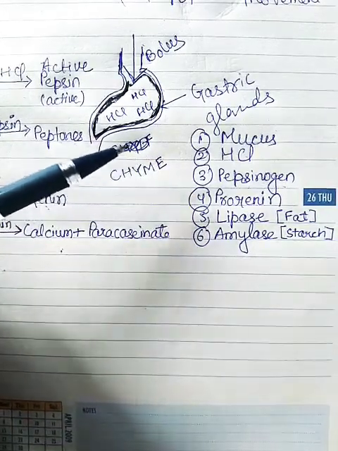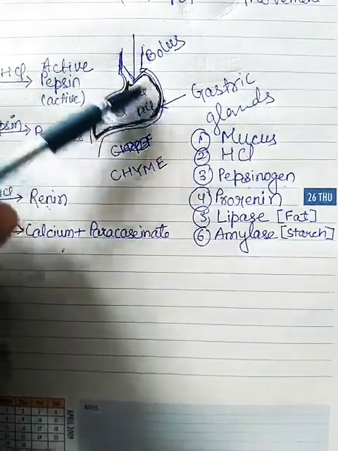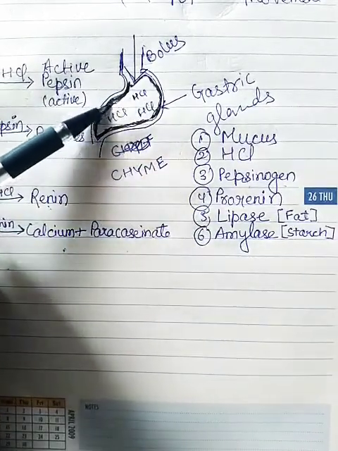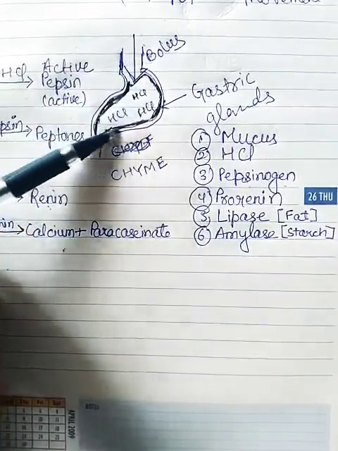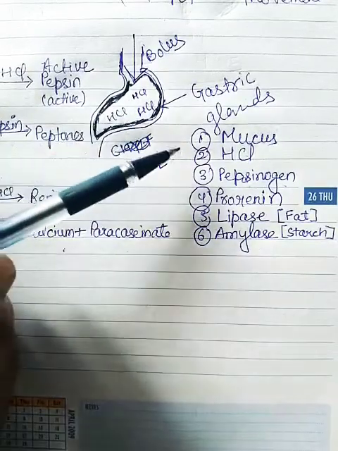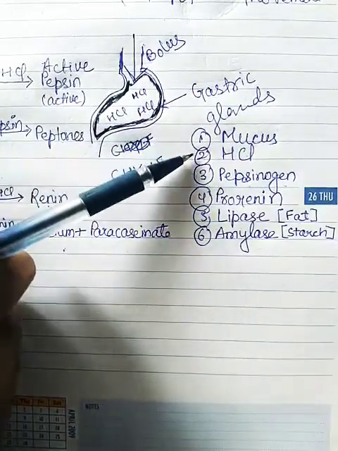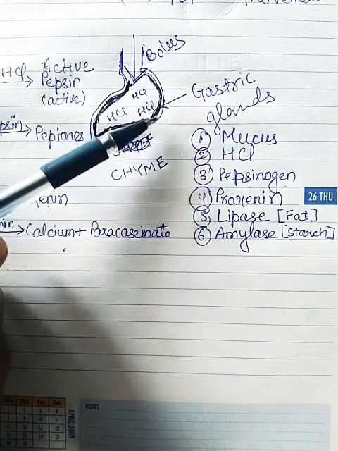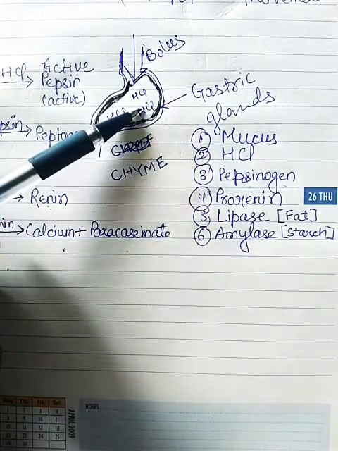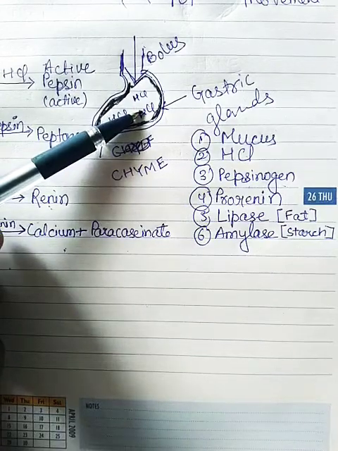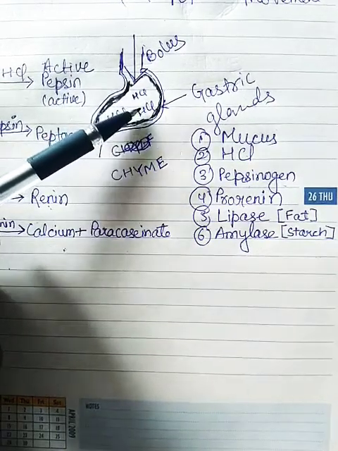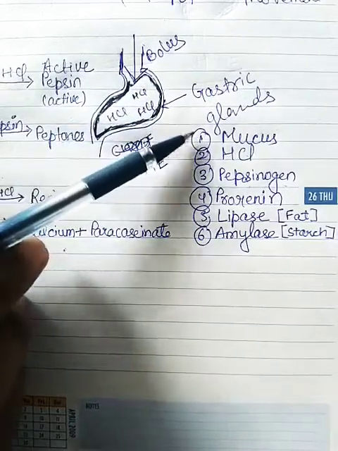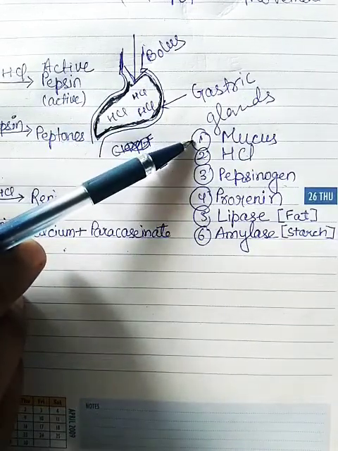As soon as food reaches the stomach, the mucus is secreted. The mucus covers the inner wall of the stomach. Fine. And next, the gastric glands secrete the second item, that is hydrochloric acid. This hydrochloric acid is secreted inside the stomach, and the harmful effect of HCl on the stomach is prevented by the mucus, which was earlier secreted by the gastric gland.